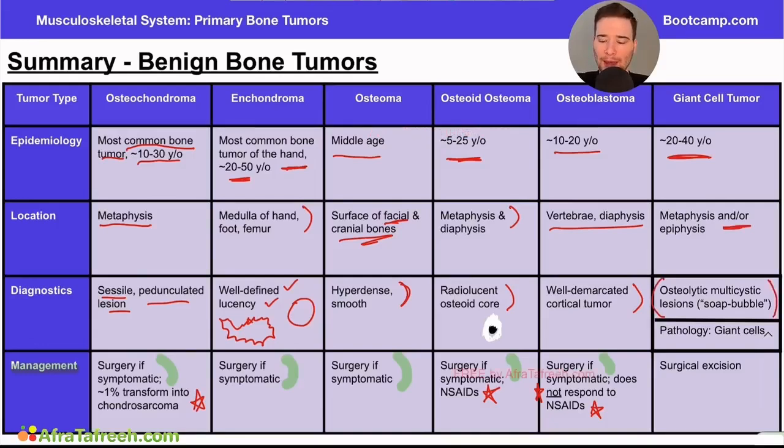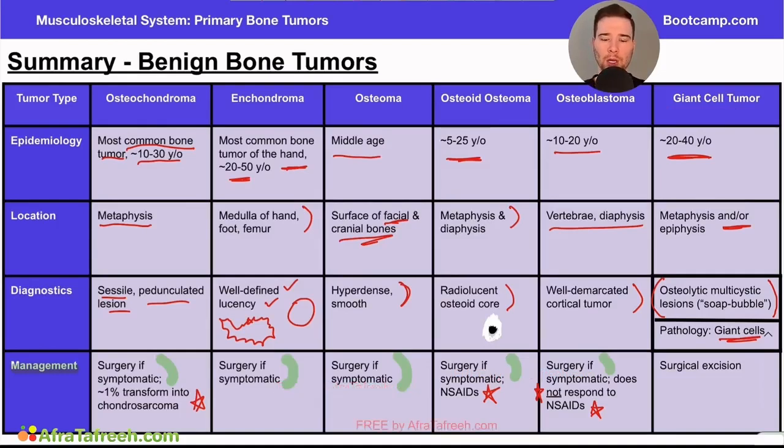When we think about the pathology here, we see something unique called giant cells. And this is important because this is called a giant cell tumor. But this is an important histopathologic finding because in this pathology, you get overexpression of RANKL-expressing cells, which are neoplastic. These lead to the giant cell formation, which if seen on pathology can make this diagnosis much more likely.